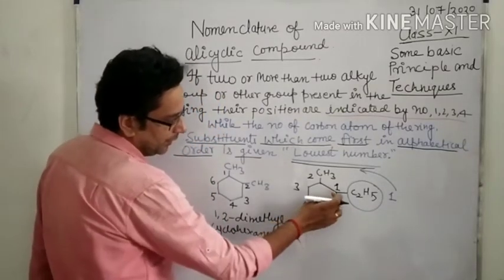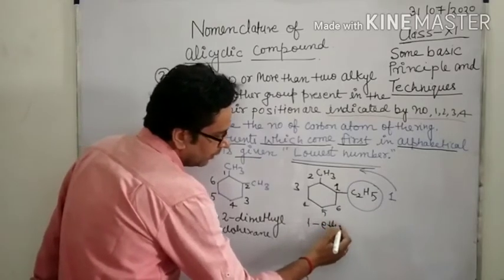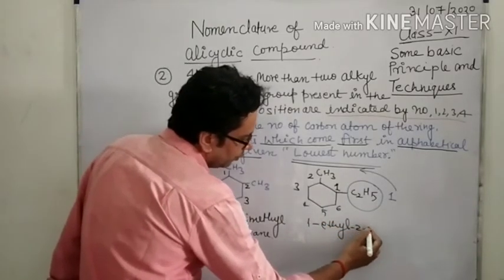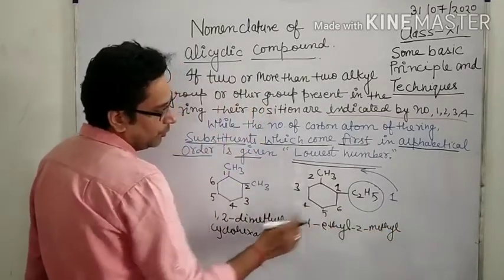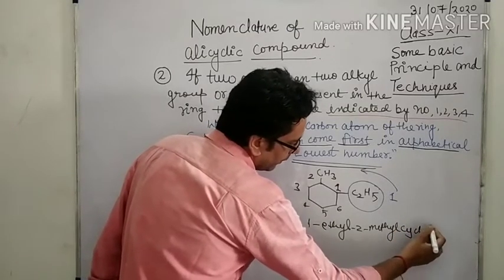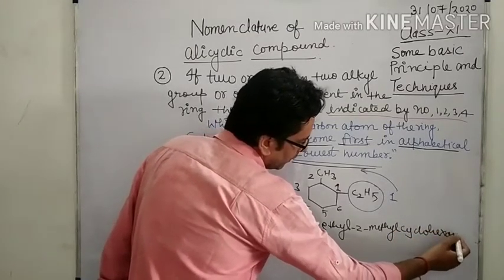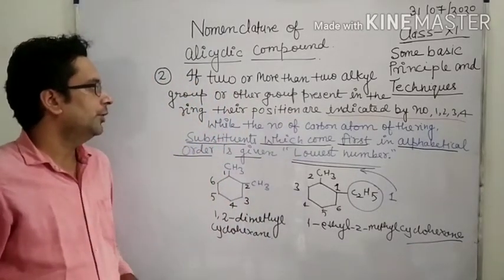Look here, numbering starts from here. So 1 ethyl, 2 methyl. 1 ethyl, 2 methyl cyclohexane. Okay, so this is the second point.